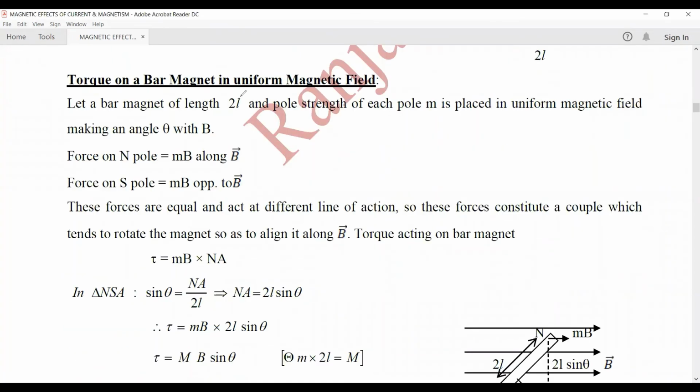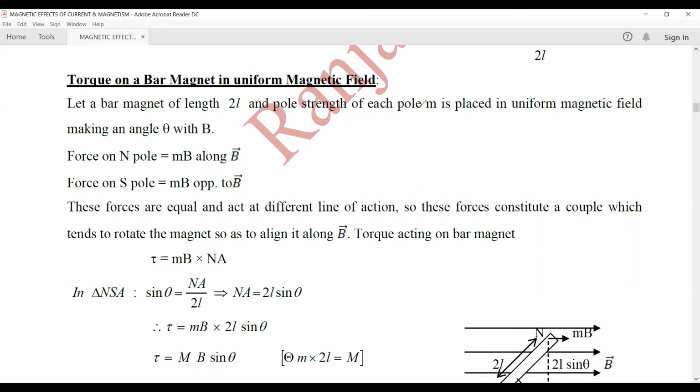Now let's find out the expression of a torque on a bar magnet which is placed in uniform magnetic field. Bar magnet is a magnetic dipole, so the torque experienced by a magnetic dipole when it is placed in uniform magnetic field. Okay, now let us consider a bar magnet which is a magnetic dipole whose dipole length is 2L, placed in a magnetic field such that the magnetic dipole moment is making an angle theta with the magnetic field.